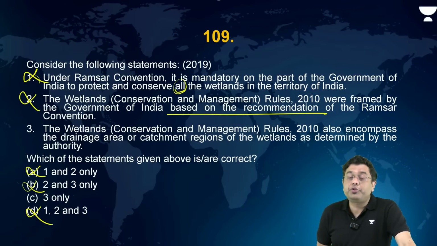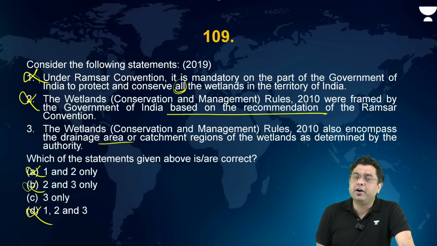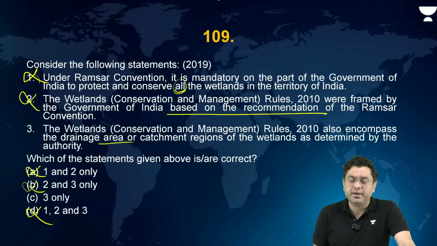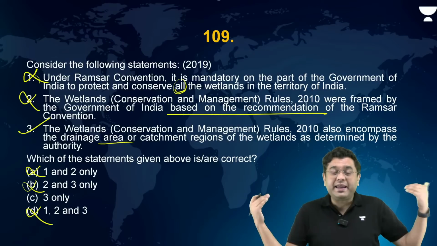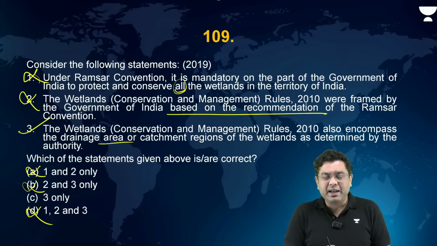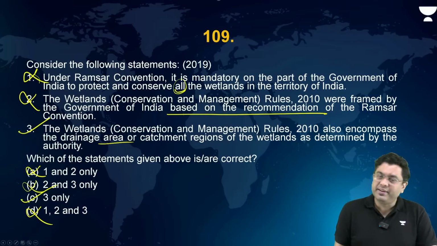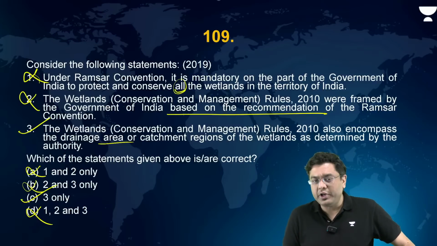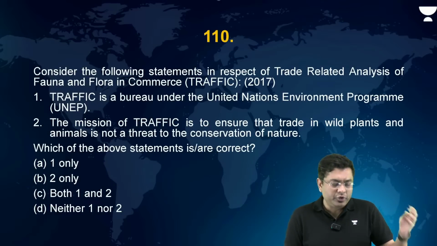The Wetland Rules 2010, which talks about conservation of wetlands, also encompass the draining area or the catchment region of the wetlands as determined by the authority. Definitely, yes. How can you conserve a wetland if you don't take care of the catchment area? Otherwise, the pollutants will keep on coming into that wetland or the ecological flow will not be maintained. So the correct answer in this case is C, that is 3 only. Here, you will find many of the logical questions out there, easy to solve.